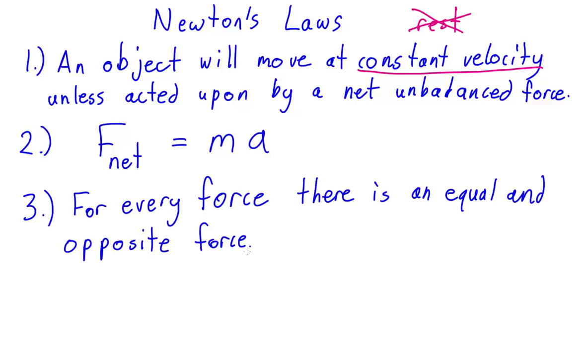For these equal and opposite force pairs, for Newton's third law, the force must always be of the same type. For example, it must be a gravitational force and another gravitational force, and it must act on 2 different objects. The most common mistake that I see is that people assume the 2 different types of forces acting on the same object, like a gravitational force down and a normal force up, are an equal and opposite force pair. This is never true. They must always act on different objects and be the same type of force.